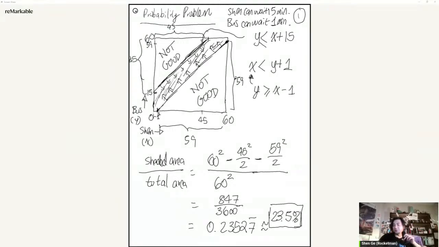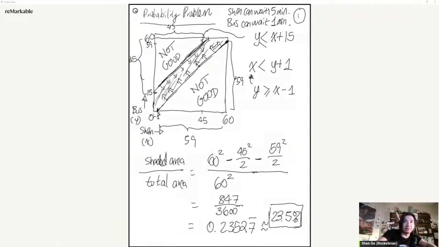If I wait longer than 15 minutes, then this graph, this here, would be shifted. Say I'm willing to wait a ridiculous amount of time, all the way until whenever, then this bound would not exist at all, right? So this not good region would disappear. And so then the only thing I would have is 60 squared minus 59 squared divided by 2. So the only time then is if the bus has already arrived and I missed it. So that would be the most I could do.